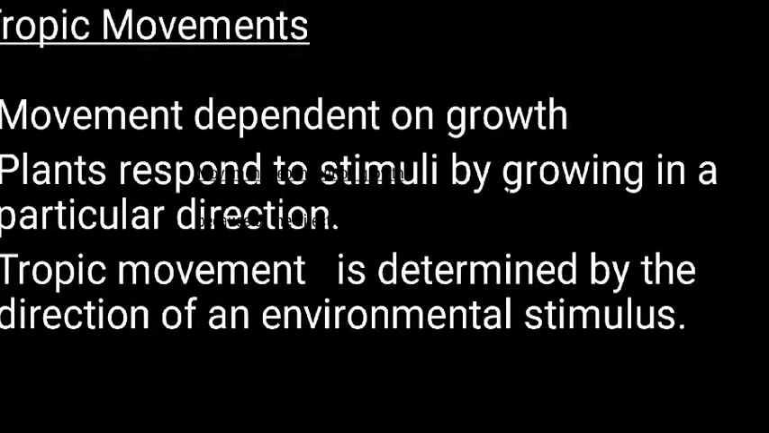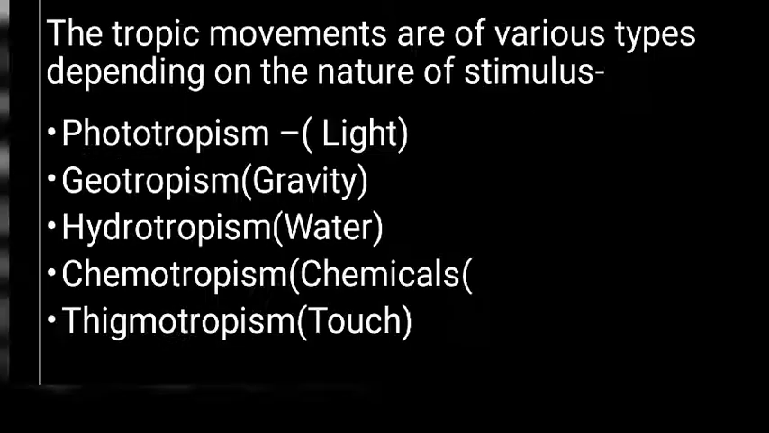Trophic movements are those movements which are dependent on growth, and plants respond to stimuli by growing in a particular direction, and it appears as if the plant is growing. Trophic movement is determined by the direction of an environmental stimulus. So trophic movement is a growth movement in which the direction of response is determined by the direction of the external stimuli. Depending upon the nature of the stimulus, there are different types of trophic movements.